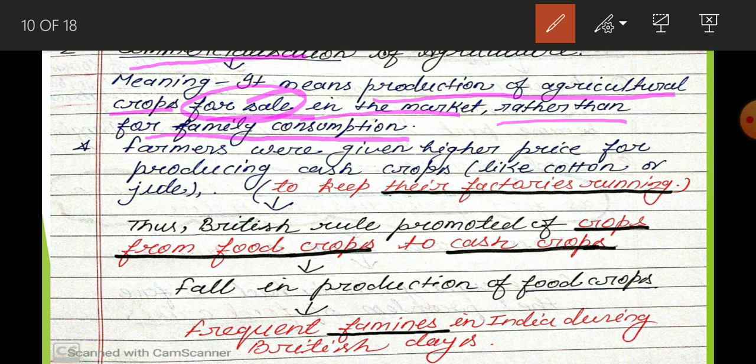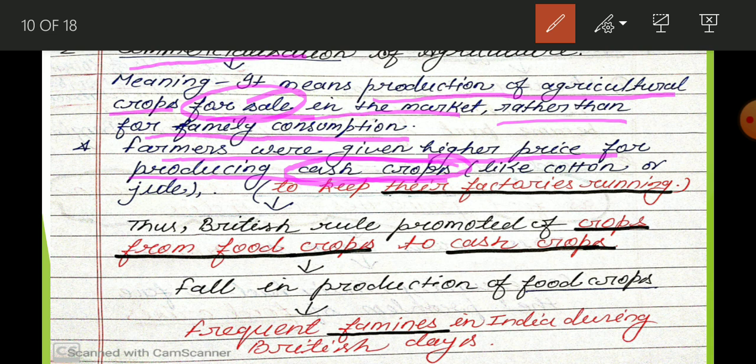So why did people start to do this? Because farmers were given a higher price for producing cash crops. Okay, this commercialization of agriculture is actually related to cash crops. Cash crop means what? Not money. Cash crop means that crop you can sell in the market and you can immediately get money, like jute, like sugarcane, like indigo. Indigo plantation, in the indigo revolution you have learned now. So at that time they introduced commercialization of agriculture in India. Before that people didn't know about cash crops. They produced basically wheat and rice.